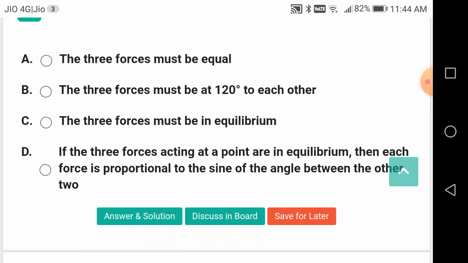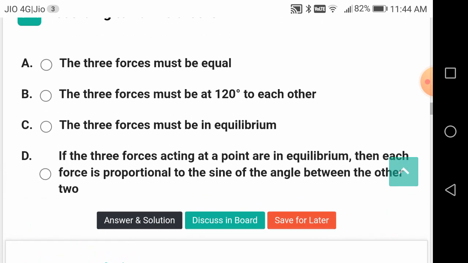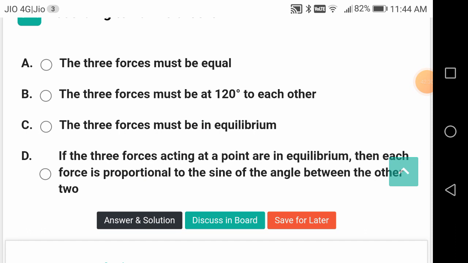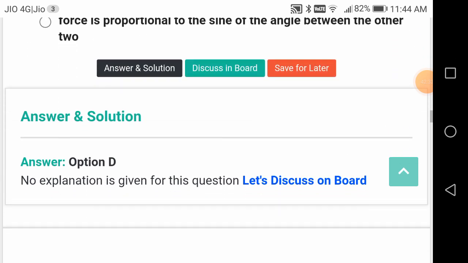According to Lami's theorem, what is the correct answer? If three forces acting at a point are in equilibrium, then each force is proportional to the sine of the angle between the other two. So the other three are not correct answers.